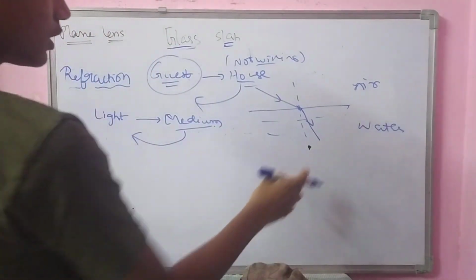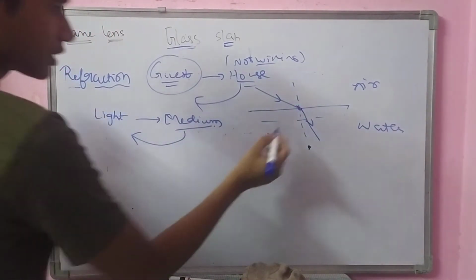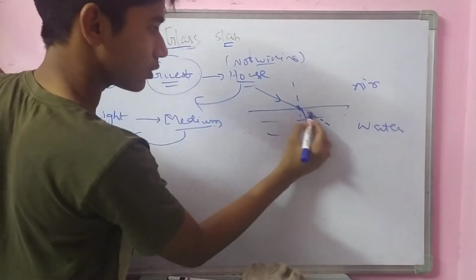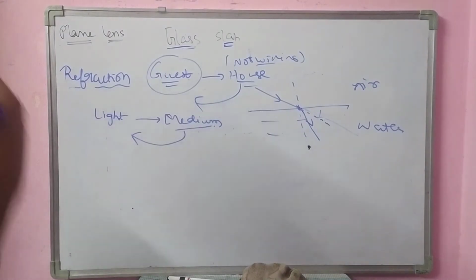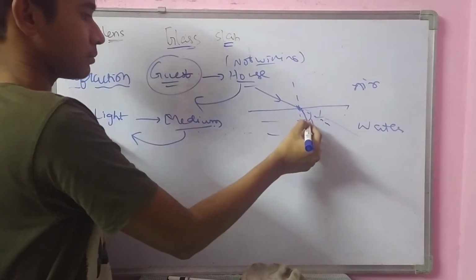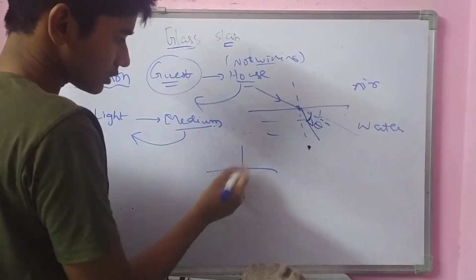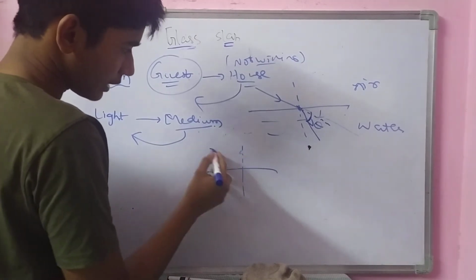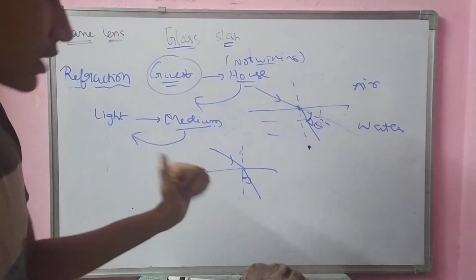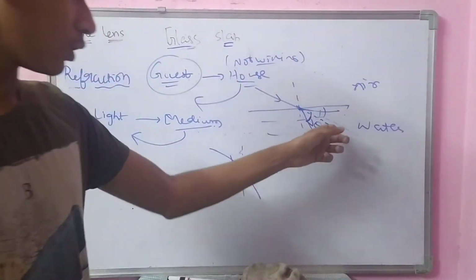In this way, why is the light ray bending then? Its original path is like this. If water is not there, consider the light ray will go directly like this without any obstacle. But due to this water, it is bending by some angle theta, right? This is a normal. Here it is incident, and it is bending like this. Why is it bending? It could also say not to go near the normal.